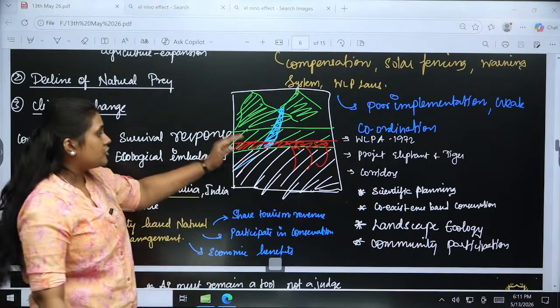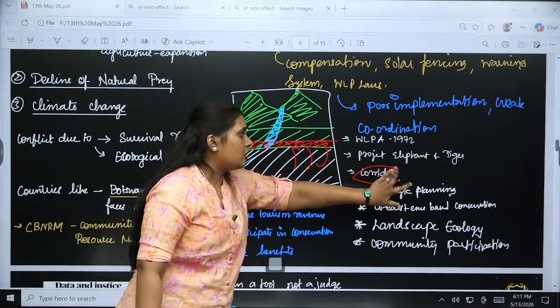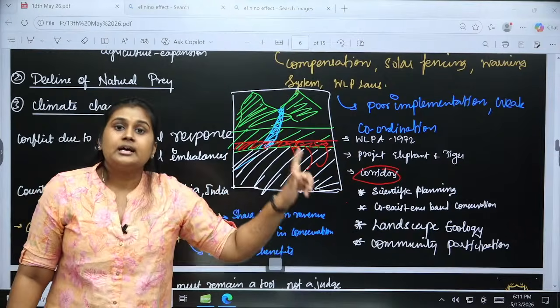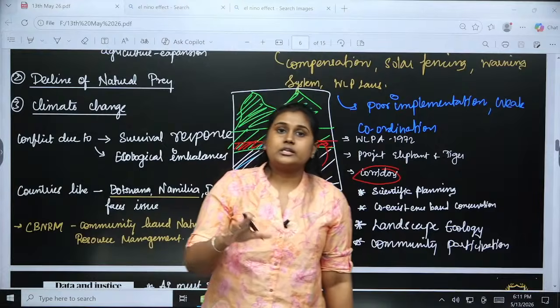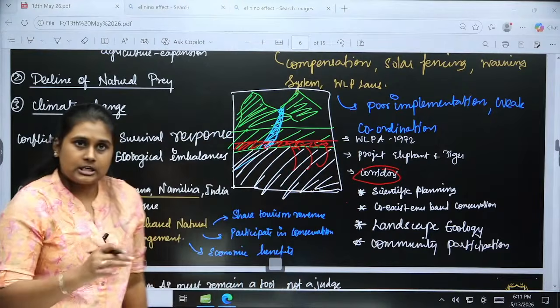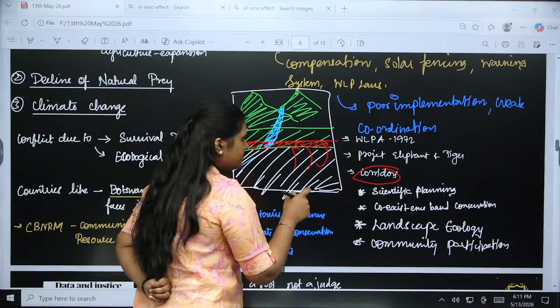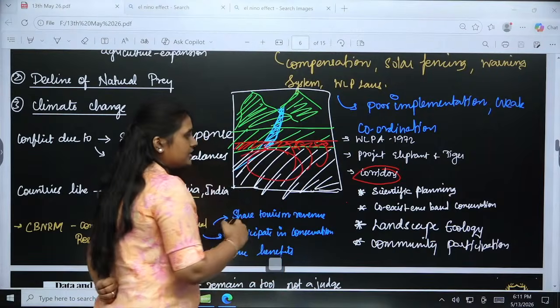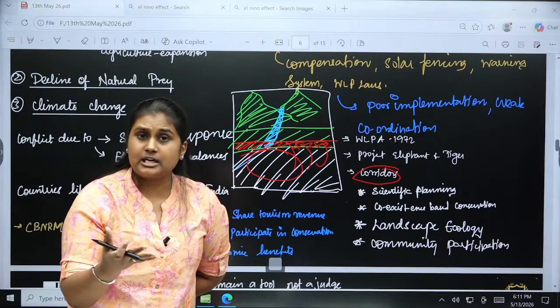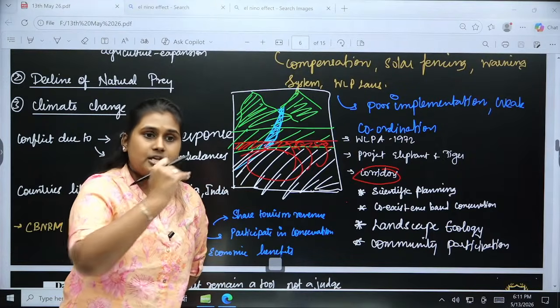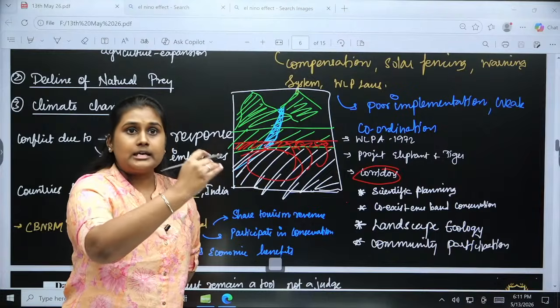It should not be colliding with the corridors of those animals, and also we have to make sure those animals are getting enough water and their food intake. That is a major thing. And apart from that, if we want the area for cultivation, we can go for sustainable cultivation, where we can share the resources along with the wildlife.